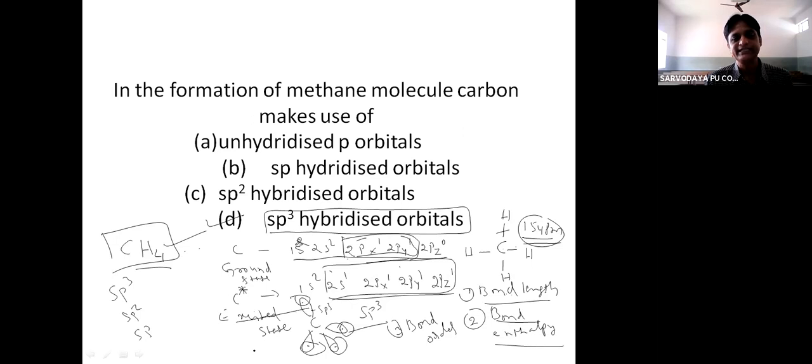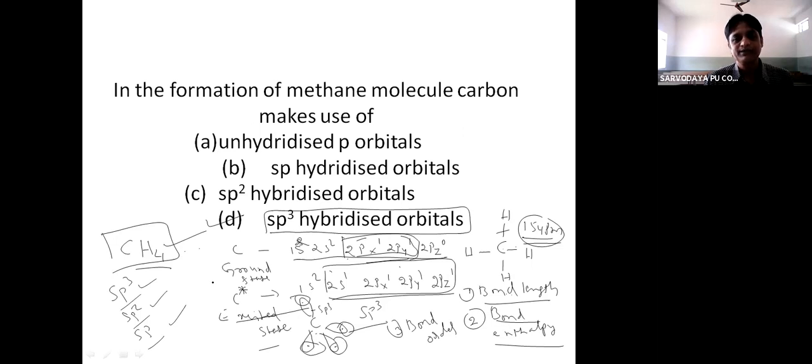So in the excited state, the orbitals of the carbon atom present in the valence shell undergo hybridization, the mixing up of orbitals of similar energy to produce equivalent orbitals. Orbitals having the same shape and energy are produced by hybridization. Carbon can undergo three types of hybridization: sp3, sp2, and sp hybridization.